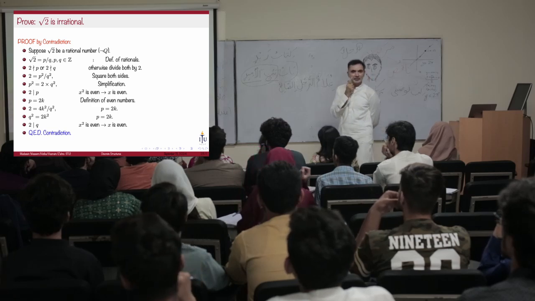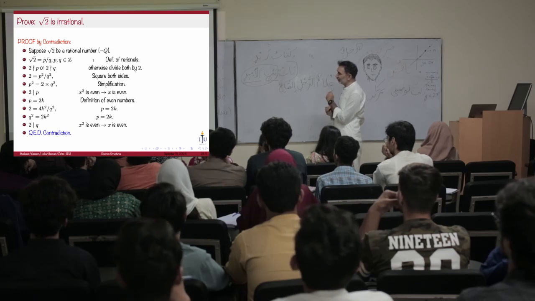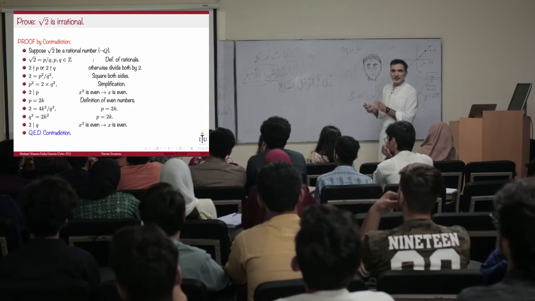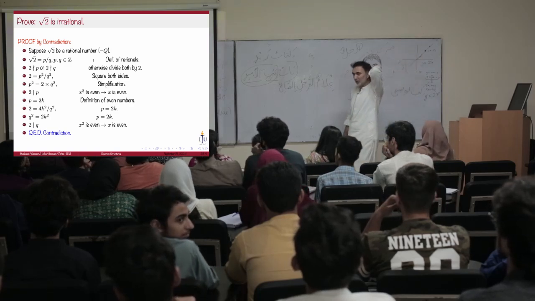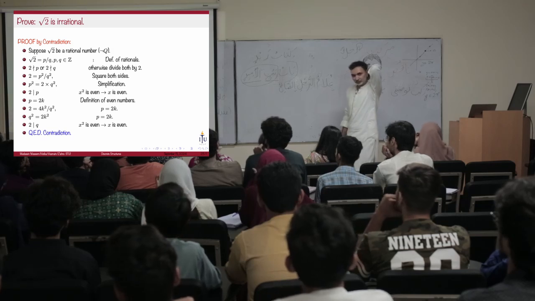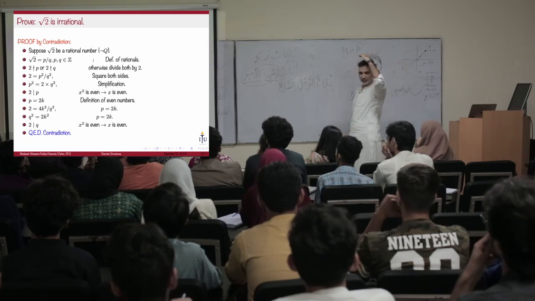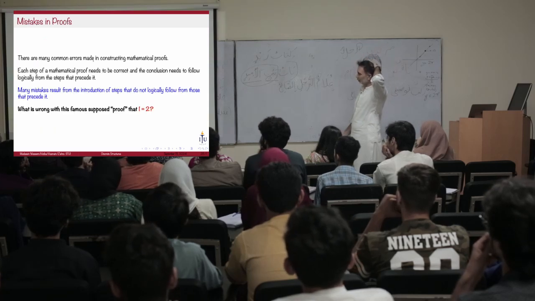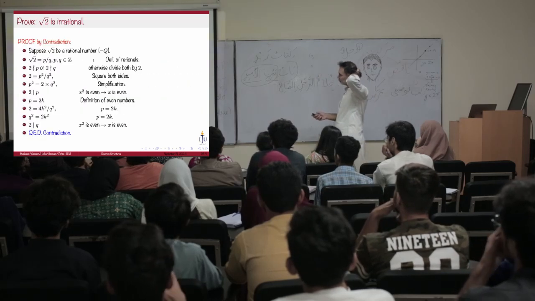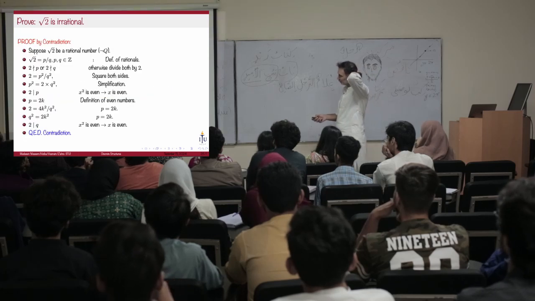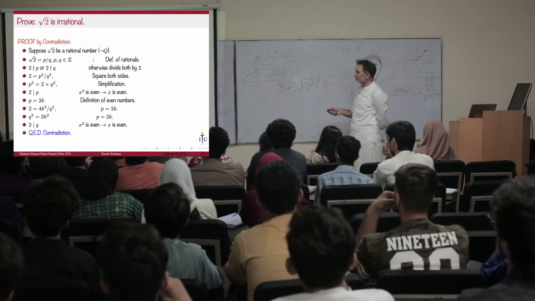I'm going to use groups of people to justify each step. How do we justify the first step? People at the back, last row. How is the first step justified? The first step is just the negation of the conclusion. Where are the justifications? I don't have them on the slides for some reason, but this step is just the negation of the conclusion.